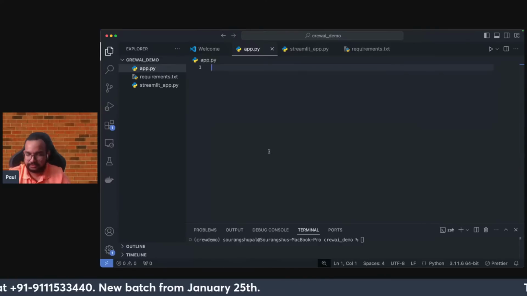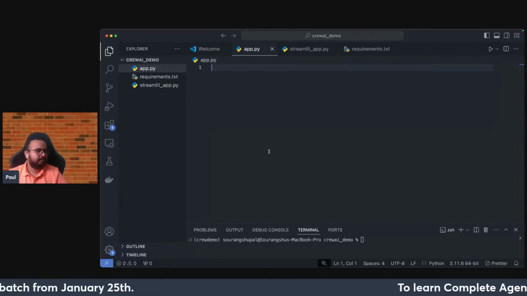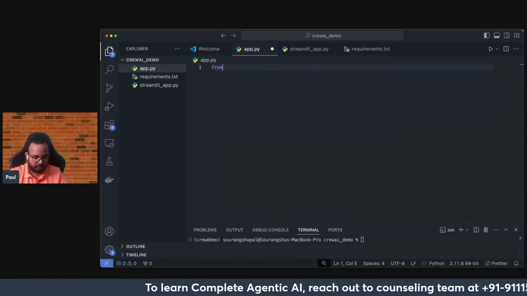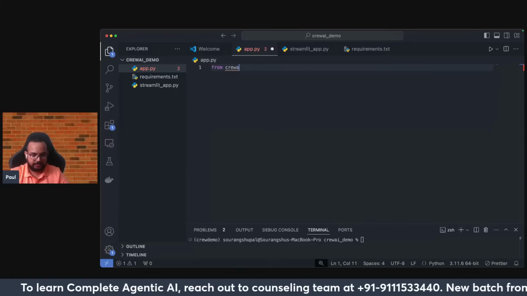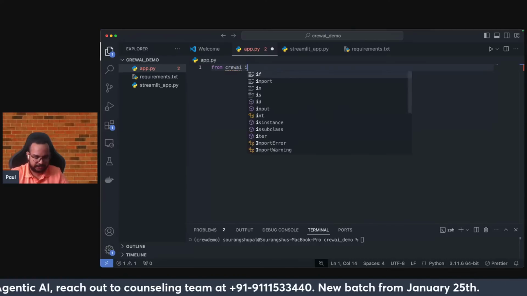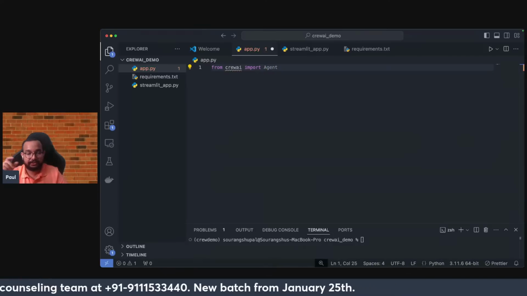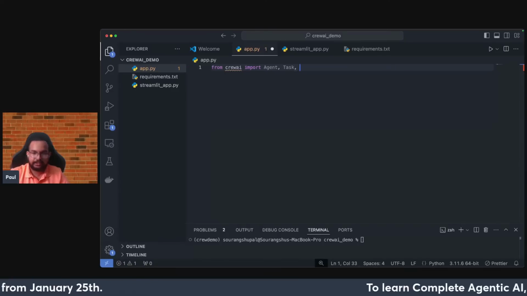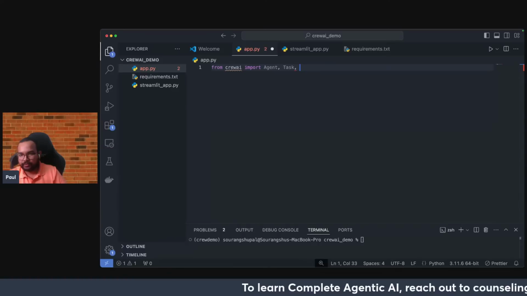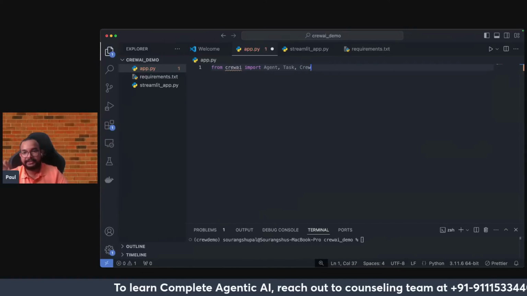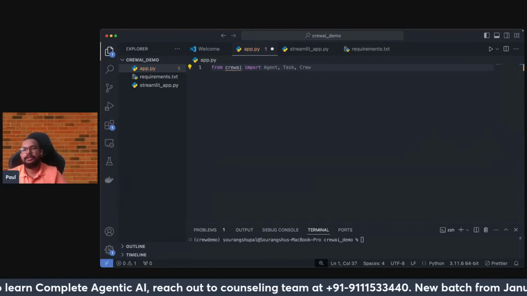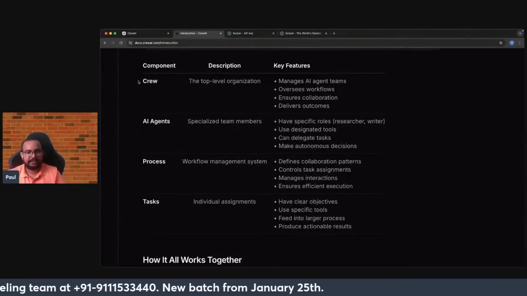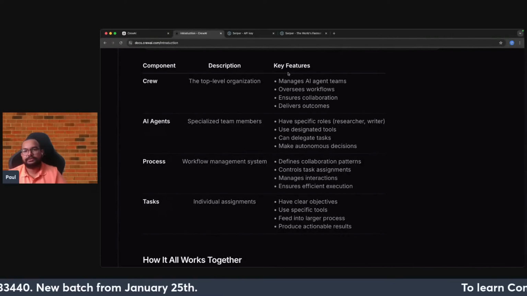All right, fine. So let's start with the first part of the application, with the basic imports. The first thing is from CrewAI, I need to import a few of the major modules. From CrewAI, import Agent. I'll be talking about agents in much more detail. An agent will do some type of task, and all these things will be taken by the first level of hierarchy. If you remember in the documentation that I showed, what is CrewAI? The crew came, AI agents came, and tasks came. These are the things that I'm importing.